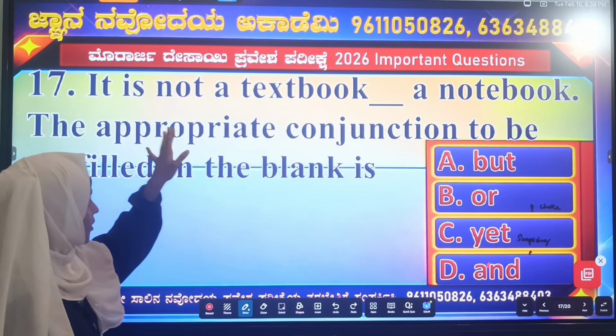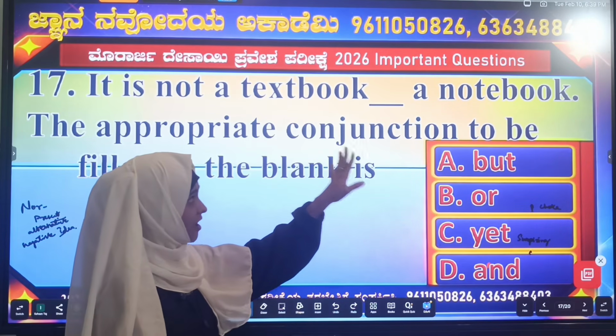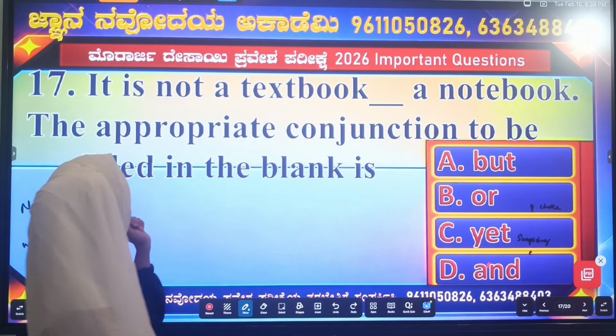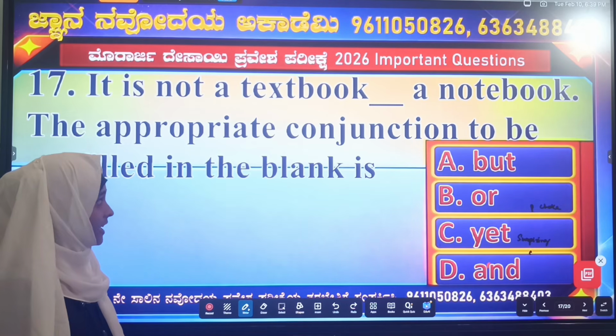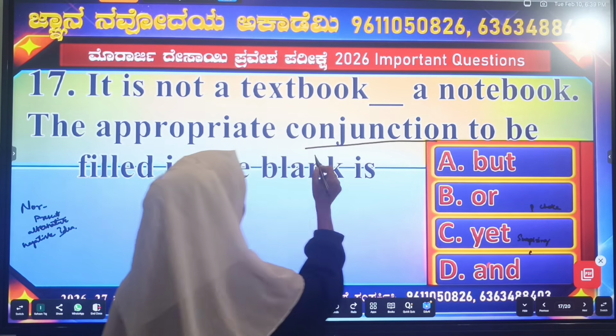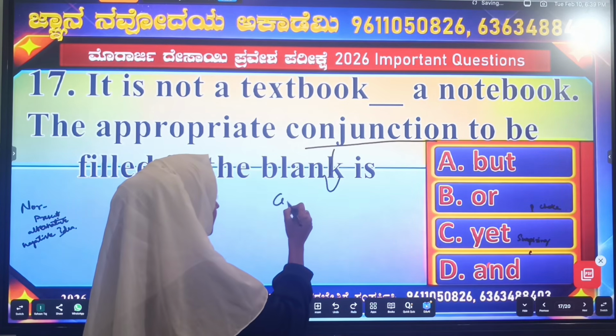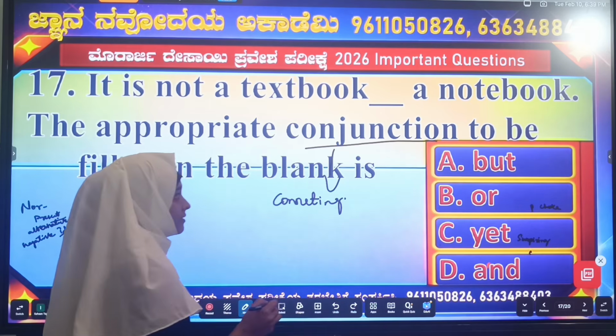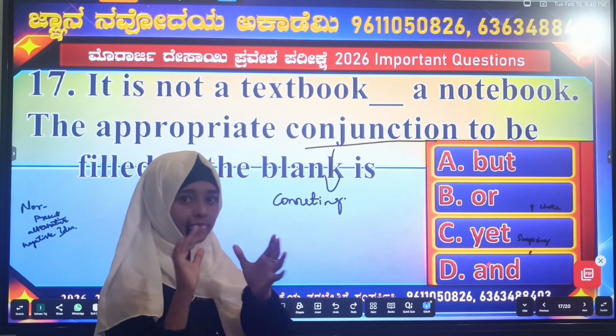It is not a textbook, dash a notebook. The appropriate conjunction to be filled in the blank is. See here. Conjunction means connecting words. Act as a glue for words.